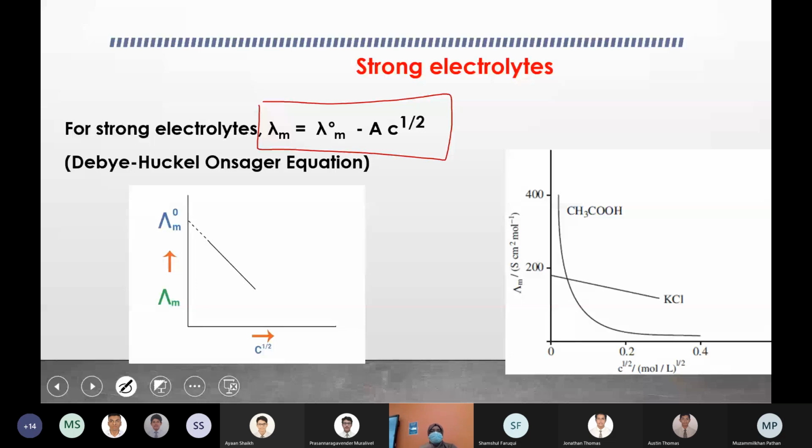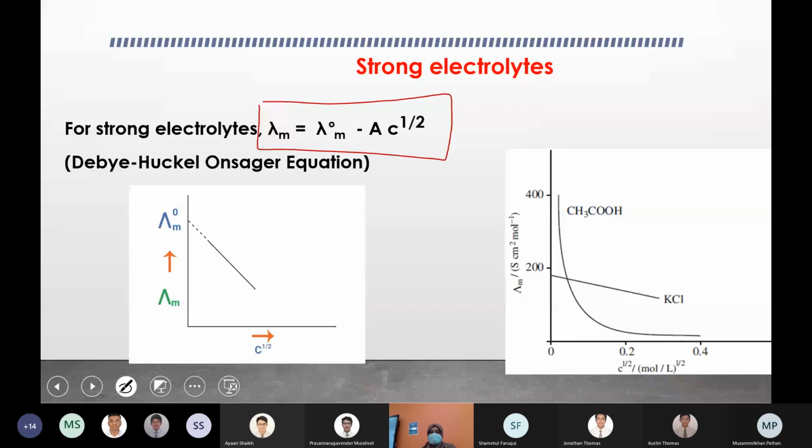This particular equation was derived by two scientists. That's why, from the name, it is known as the Debye-Huckel-Onsager equation. I think you don't have to go into detail of this equation, you should just know the equation relating molar conductivity and limiting molar conductivity.